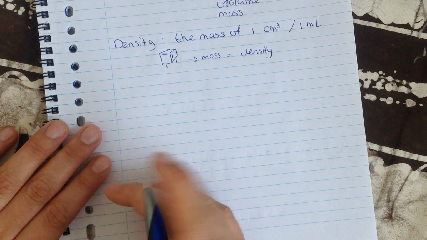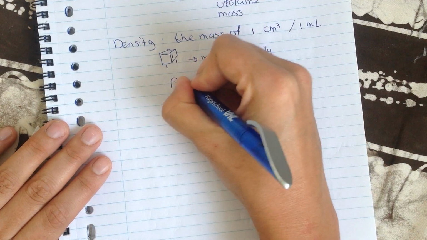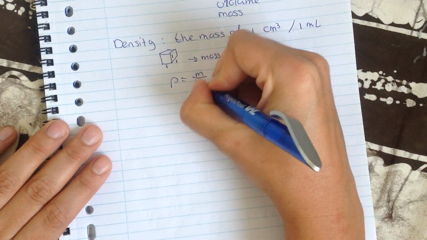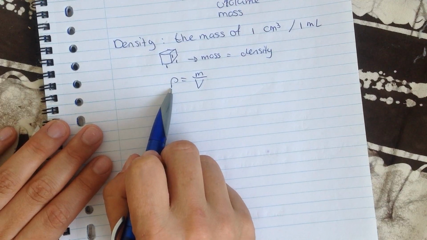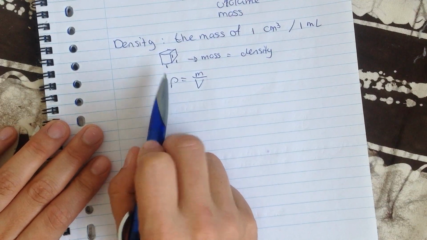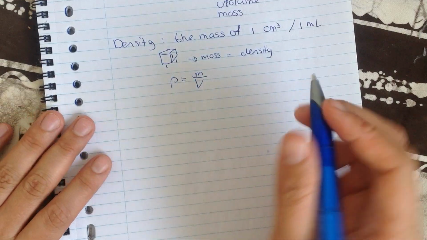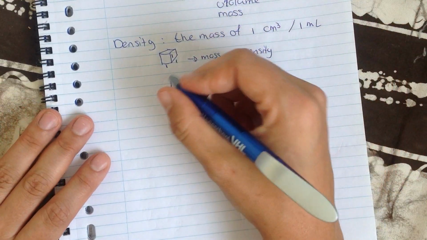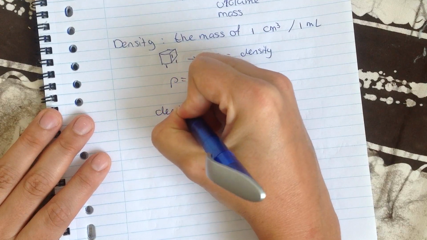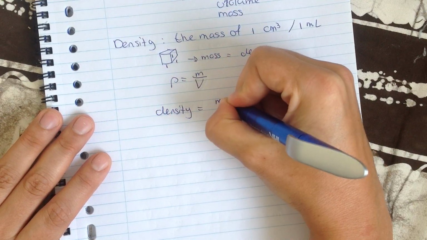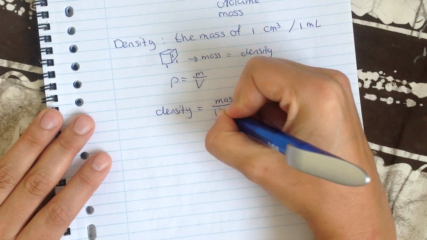You can calculate density using the formula density equals mass divided by volume. This symbol is a Greek letter called rho, and you don't have to know that, but that's why it's not exactly a P, but it sure looks like it. So density equals mass divided by volume.